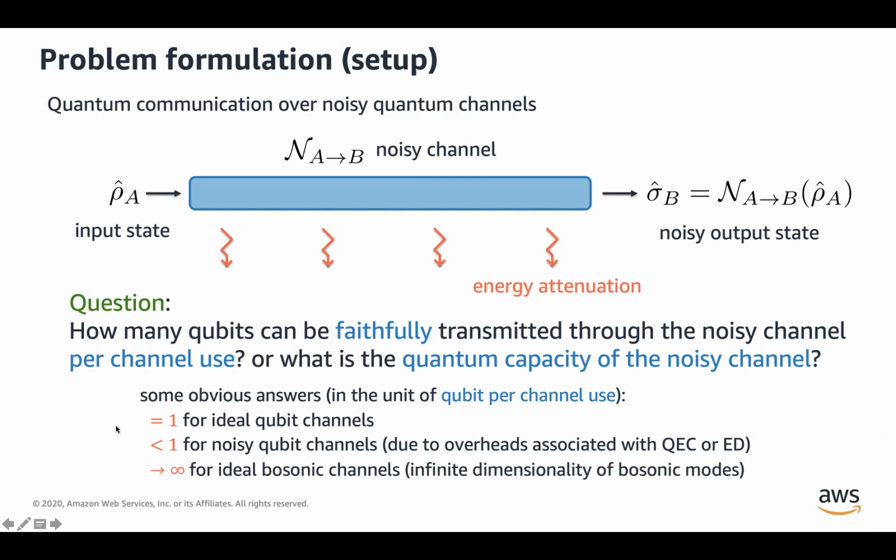And lastly, when we have ideal bosonic channels, the quantum capacity of that channel is going to be infinity, and this is simply because the bosonic modes are infinite dimensional. So when that channel is noiseless, we can just send infinitely many states, or infinitely many qubits.